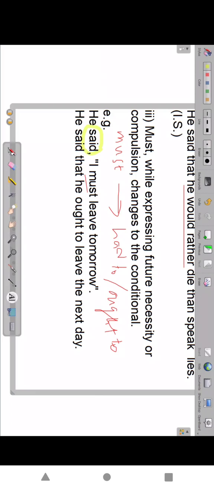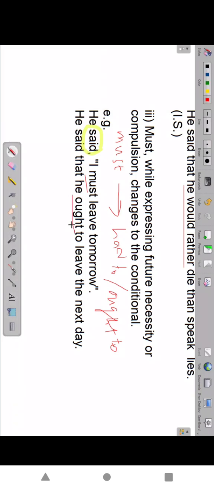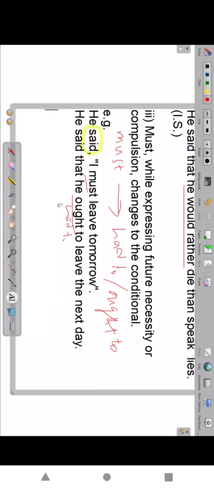It is not wrong, but ought to is suitable here. Or else you can write had to also. Write anyone; don't write both in the exams. He said that he ought to is more suitable than had to. So, he said that he ought to leave the next day or the following day. Anyone you write. Actually, tomorrow we can't write. Okay, this is about